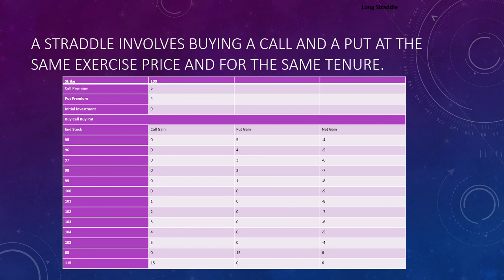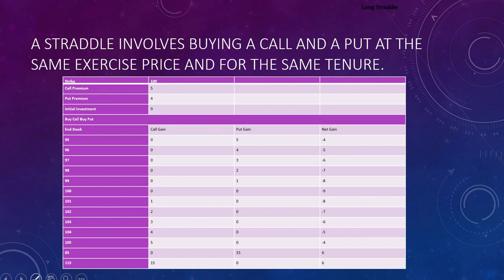Let's first understand what a straddle is. A straddle involves buying a call and a put at the same exercise price and for the same tenure. We pay a premium for it. If we are buying a call and a put, it means we are buying the right to sell and the right to buy, so we have to pay an initial premium.